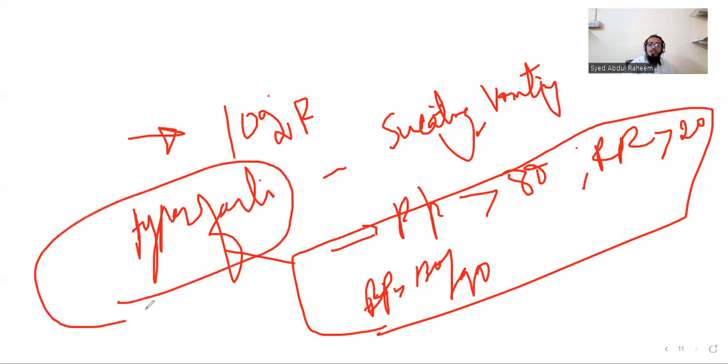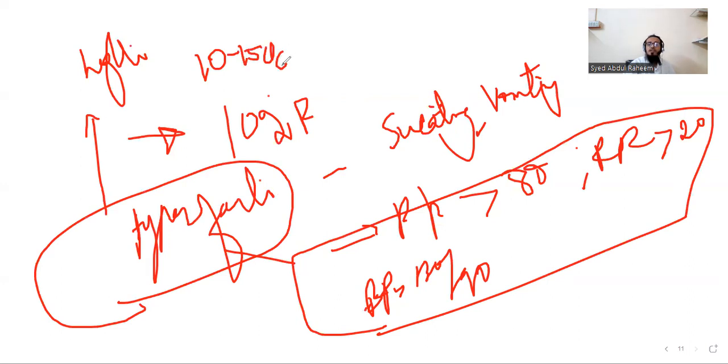So what do we have to select? We have to select a lighter dose. That means you add 10 to 15 drops of D6 in half a glass of water and advise the patient to take it sip by sip. So in every disease, you have to select like this only. It may be a stronger dose, it may be a lighter dose. Then only you will get the result properly.